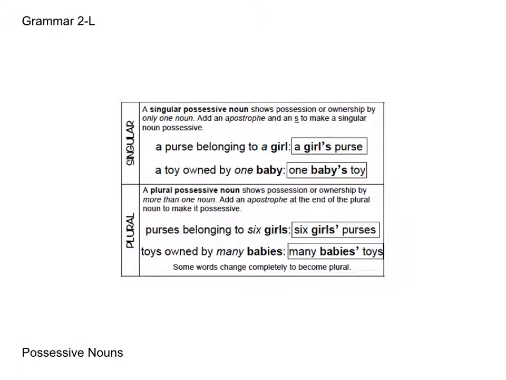Here we have our rules, and we're going to read through them real quick. A singular possessive noun shows possession or ownership by only one noun. Remember, a noun is a person, place, or thing. So in these instances, we're saying that one person or one thing is owning an object. Add an apostrophe and an S to make a singular noun possessive.